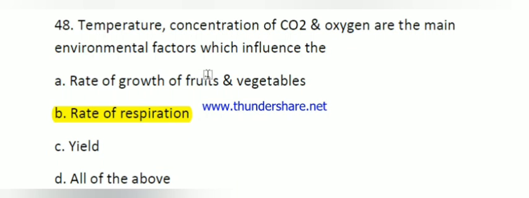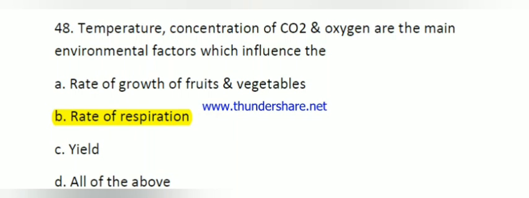If temperature and oxygen, these two factors, are high, then the rate of respiration increases.